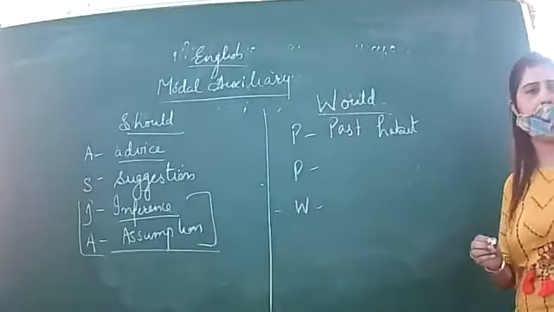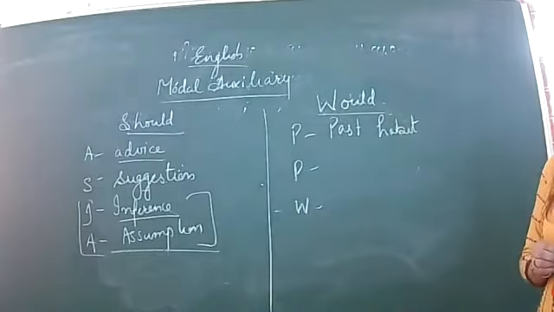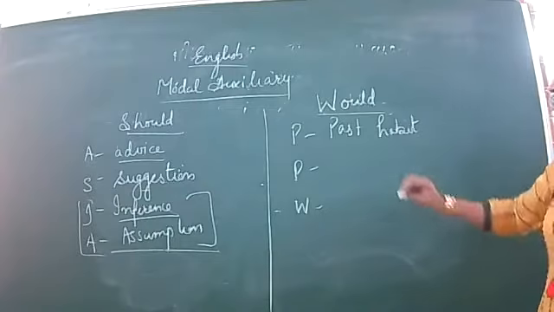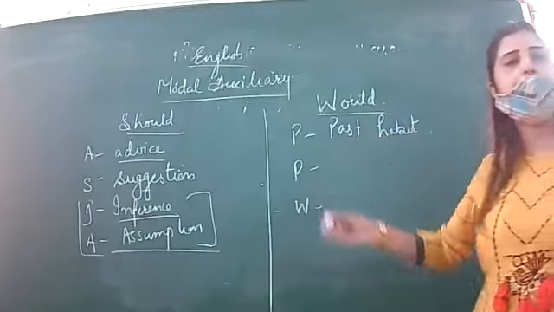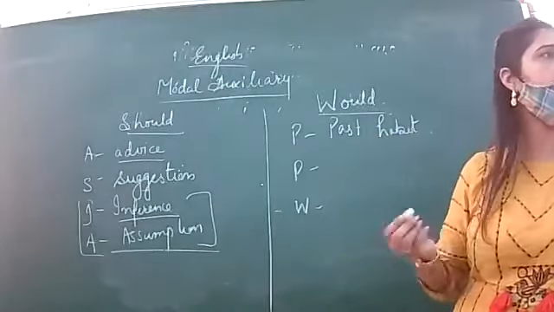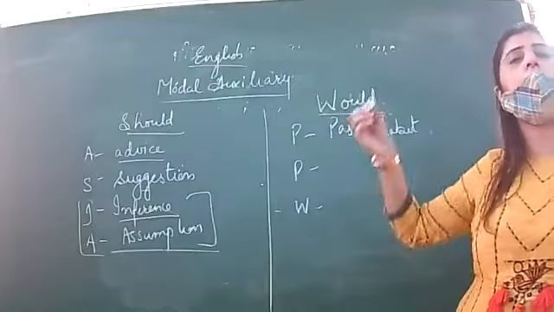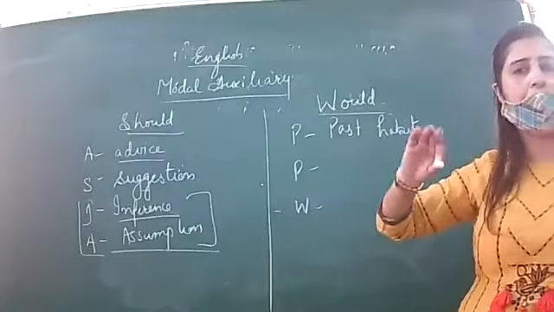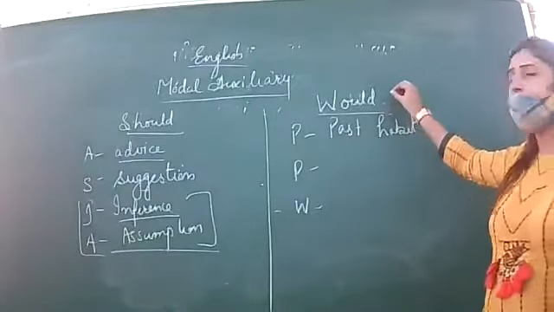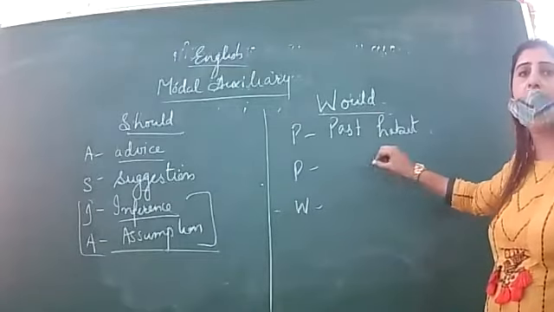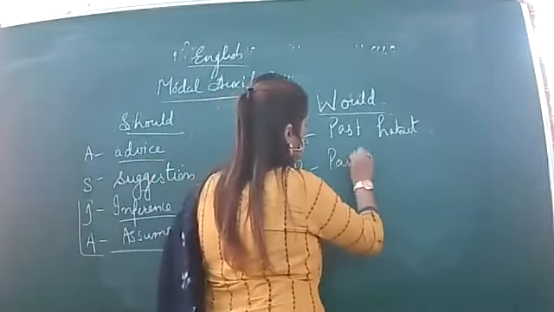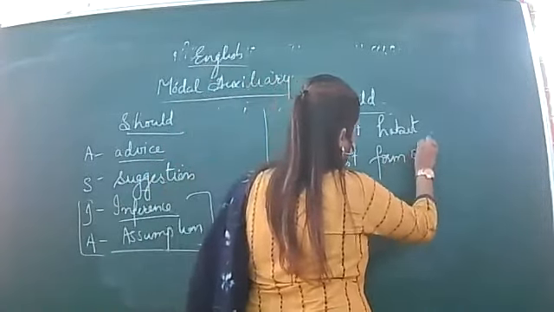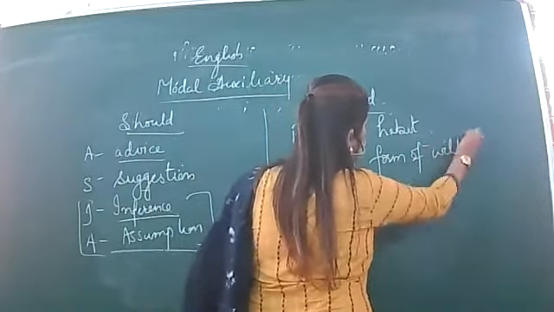Whenever there is any kind of past habit, for example, Gandhiji would spend throughout the day. He would walk and talk for long hours. It means past habit. And moreover, the second P is for past form of will. This is also the past form of will.